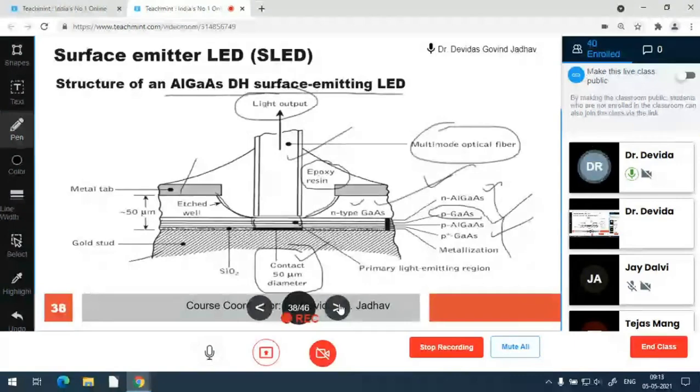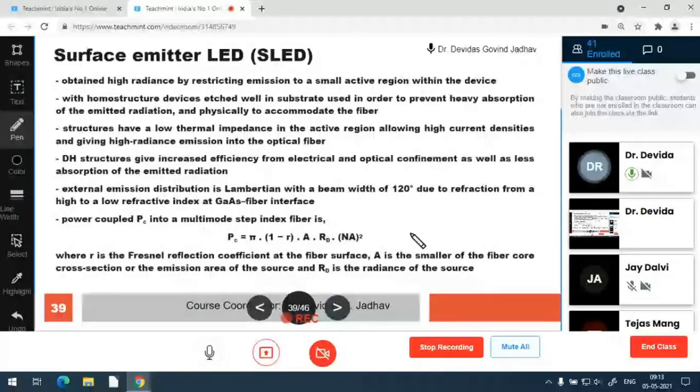So this is the junction, and along the junction it is not emitting; it is emitting through the surface. So that's why it is a surface emitter. So the surface emitter obtains high radiance by restricting emission to a small active region within the device. A very small active region is restricted by the current conducting and also by the thin active region.